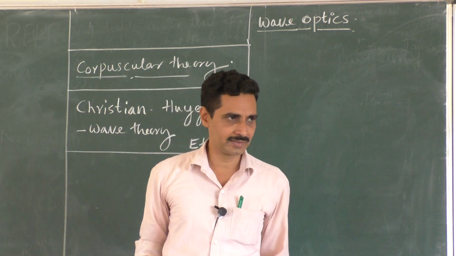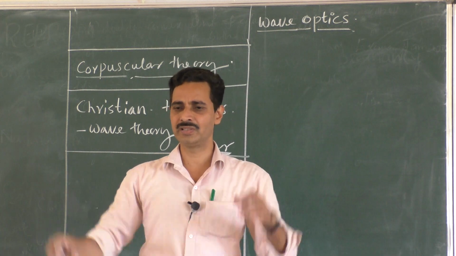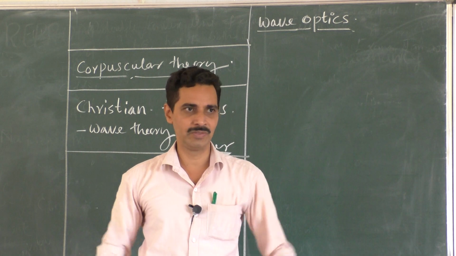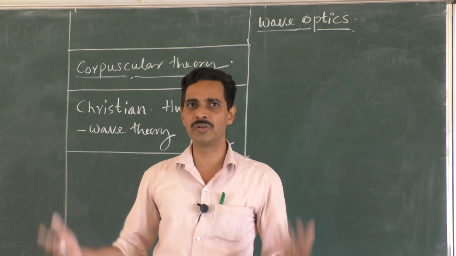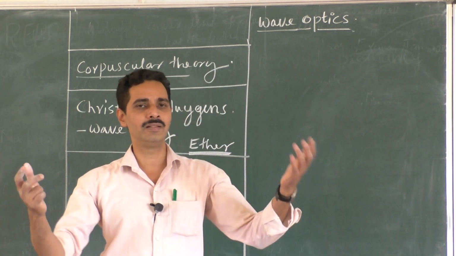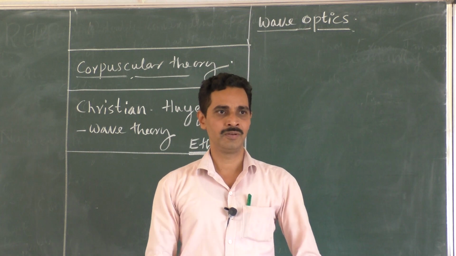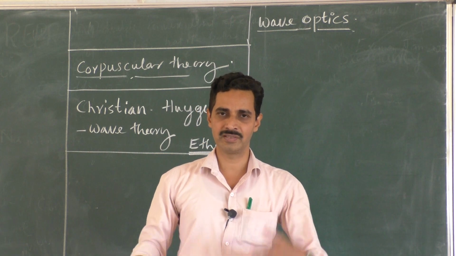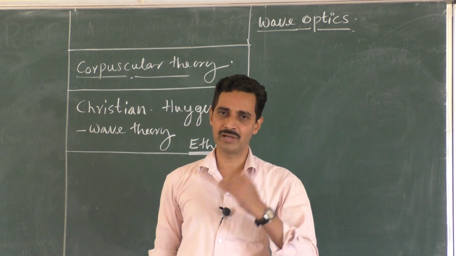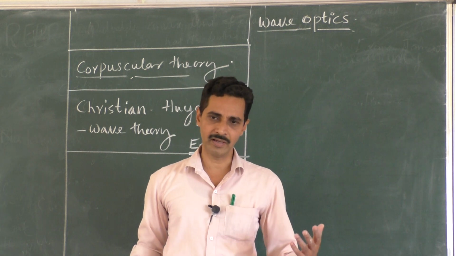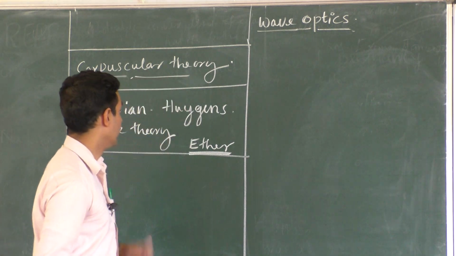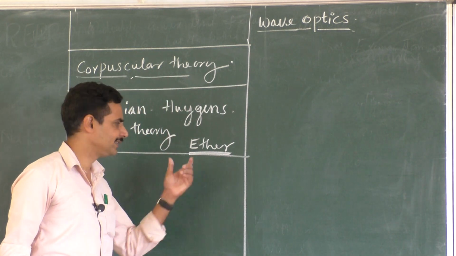And that Christian Huygens' idea of assumption of ether was very beautiful. Like this, suppose you have a tank and put some plastic balls in that, those plastic balls will be floating in the water tank. Then water is the medium in which it is floating. Similarly, all these planets are floating in the universe, and in the whole universe there is ether. In the ether, all these planets are floating as if plastic balls are floating in water. That was his assumption. And using this ether medium, light can travel. That is what he said. So if you can assume ether everywhere, there is no question of how does light travel in vacuum. So that was a theory given by Huygens. Only in this part he fails.